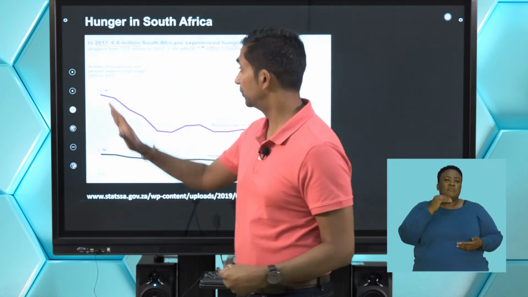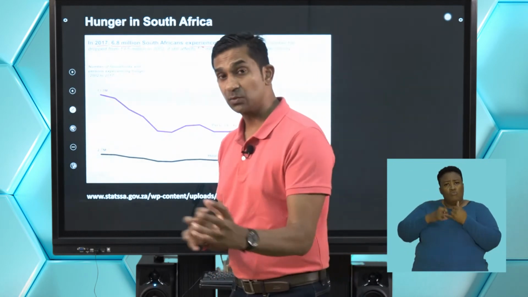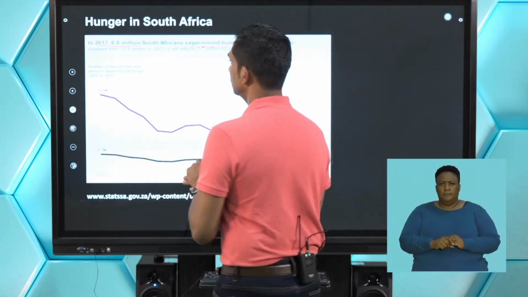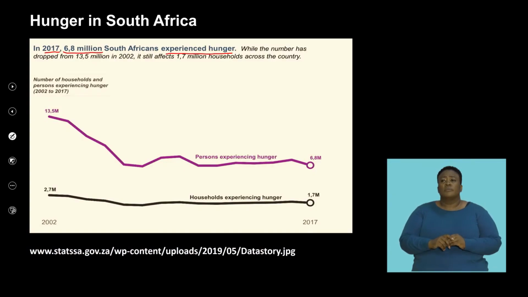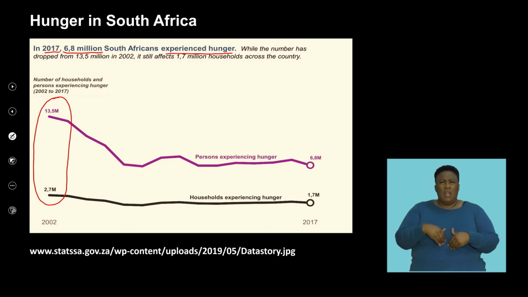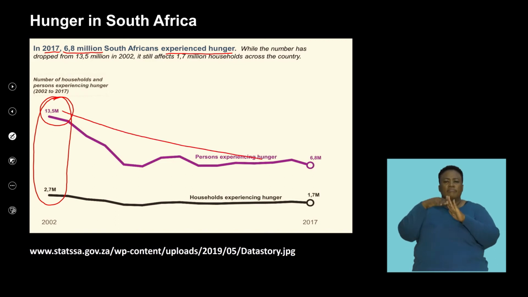So people that don't have access to food, do not have a nutritious meal on a daily basis, experience hunger. And if we look at this, let's try and understand what that has meant for an average South African household. So the number of households that experienced hunger was in 2002. If we look at people and then if we look at households, we can see that there were 13.5 million people that experienced hunger. And gradually, that has decreased to 6.8 million. However, this is still staggering.